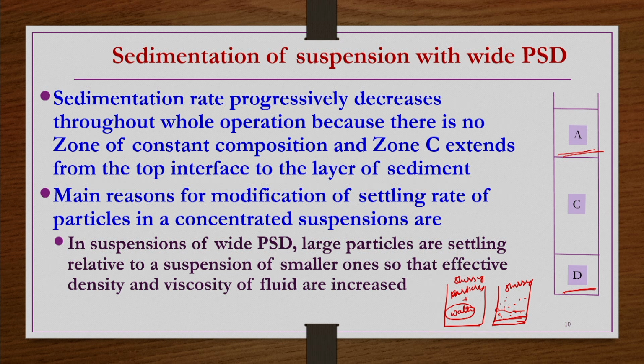So, obviously, in such kind of suspension, settling of the other bigger particles would be very much smaller. Let us say a 2 mm particle settling in pure water: whatever the settling velocity is in pure water must be very high compared to the settling velocity of the same 2 mm particle in a kind of concentrated suspension, right.